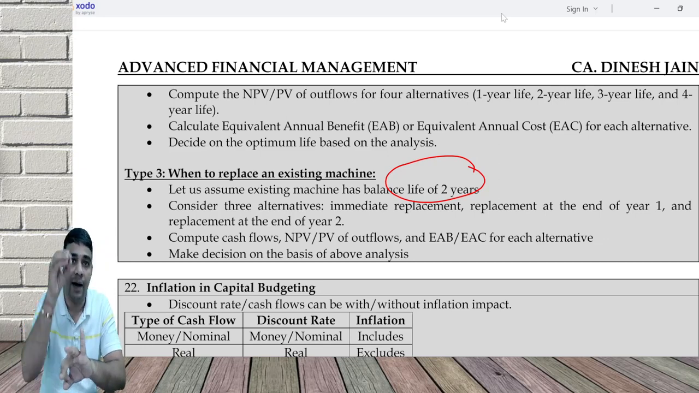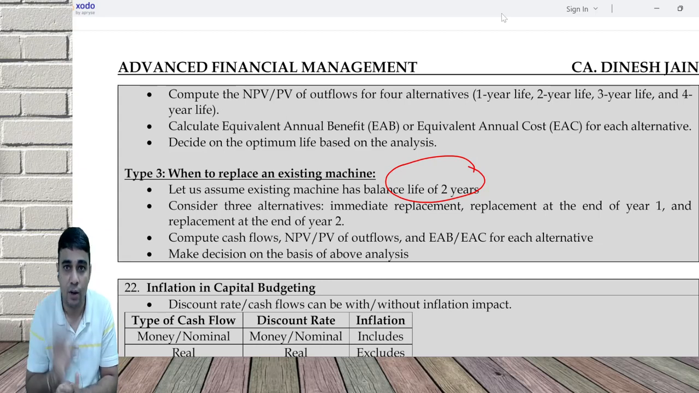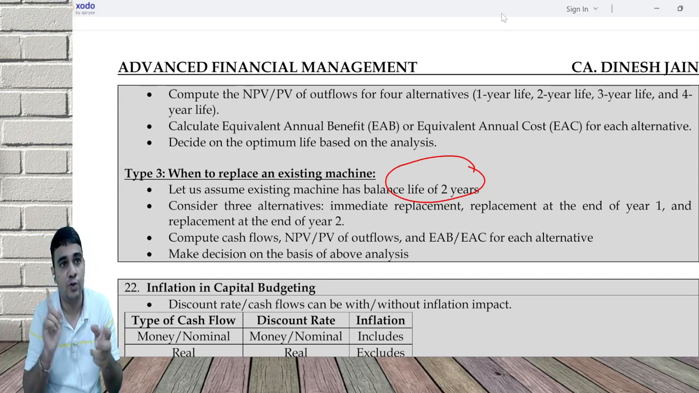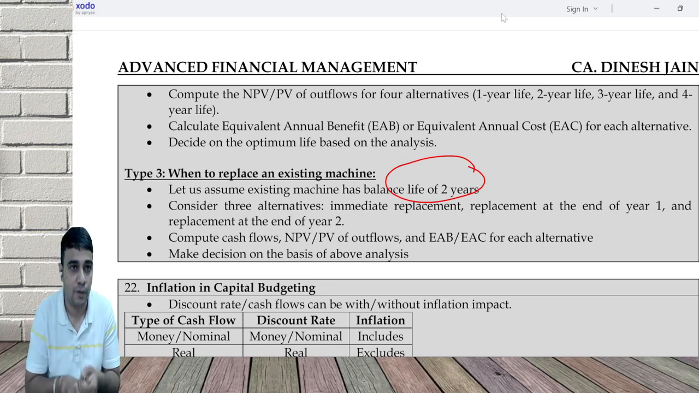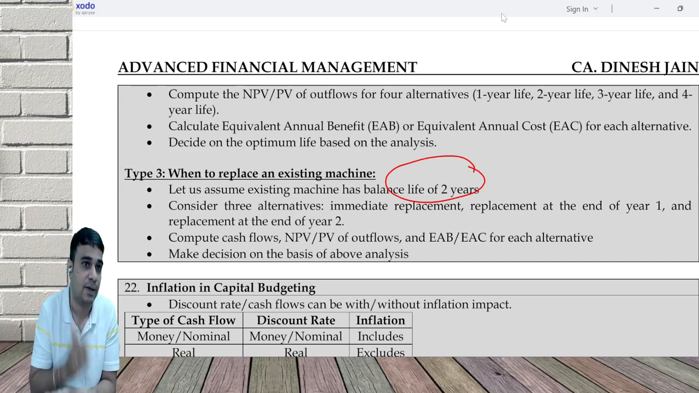So 3 types of questions. 1, I have an existing machine, and I want one answer from you: should I replace or not? Second, I'm planning to buy a car. Tell me, should I use it for 1 year, 2 year, 3 year, or 4 year? Third, I have an existing car and I want to buy a new car. Don't tell me whether to buy or not, I have decided I want to buy. You tell me, should I buy now, wait for 1 year, or wait for 2 years?